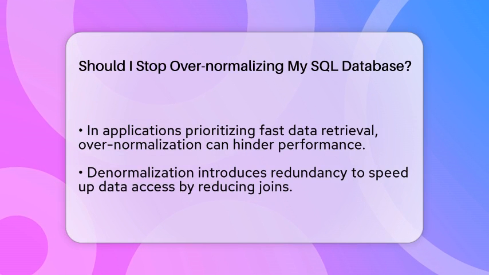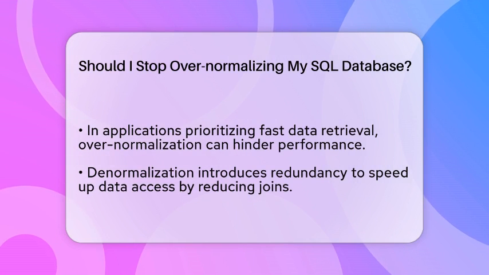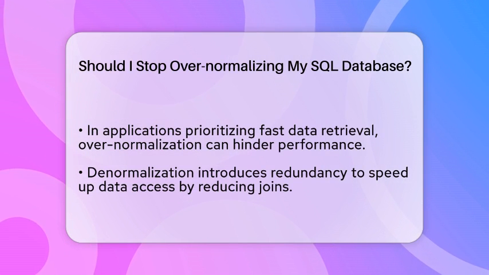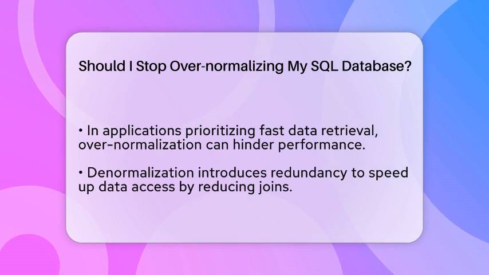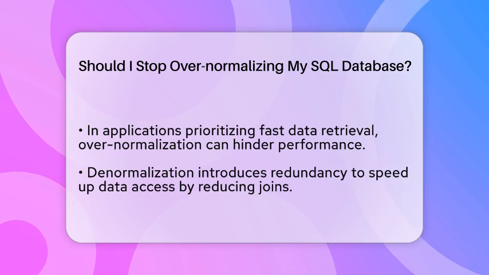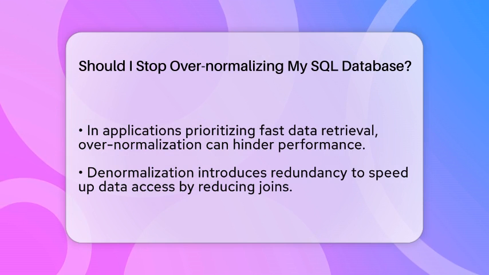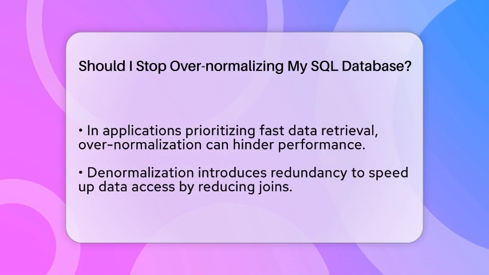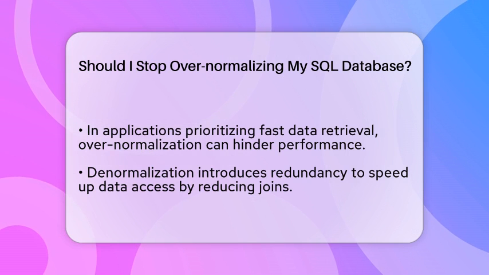To fix this, many developers choose to denormalize parts of their database. Denormalization means intentionally adding some redundancy to speed up queries. For example, storing calculated totals or frequently accessed data in the same table can reduce the number of joins needed. This makes retrieving data faster and more efficient.